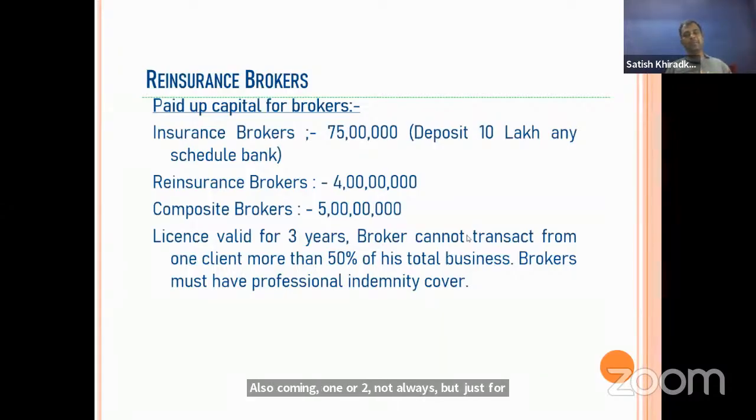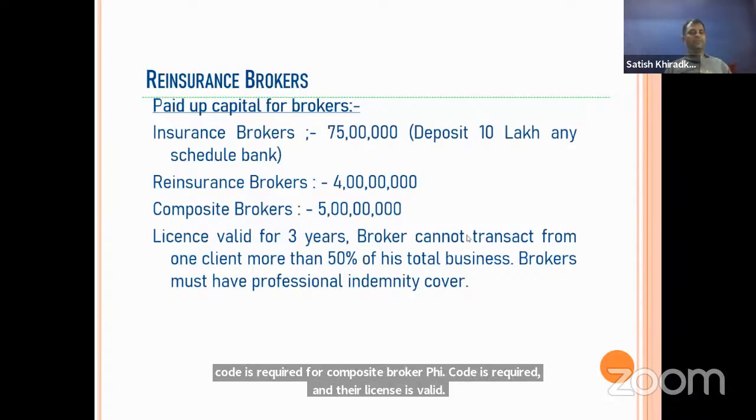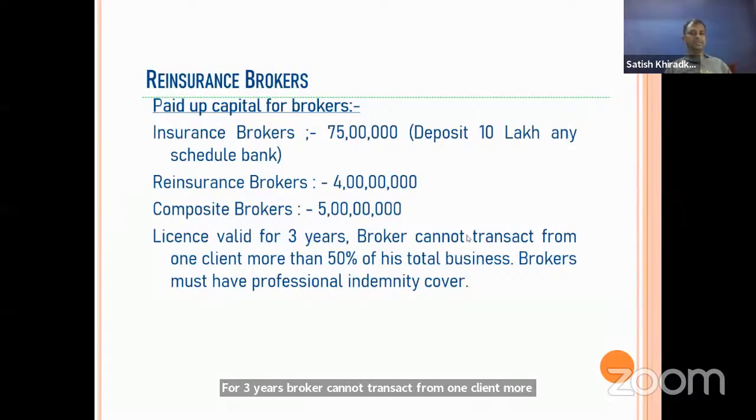What is the paid up capital required for the insurance broker? It is 75 lakhs, out of which 10 lakhs to be deposited with the scheduled bank. For reinsurance broker, 4 crore is required. For composite broker, 5 crore is required, and their license is valid for 3 years. A broker cannot transact from one client more than 50% of his total business.